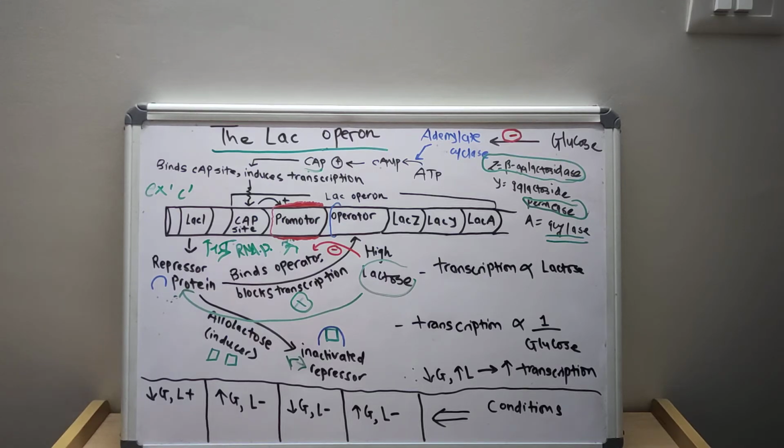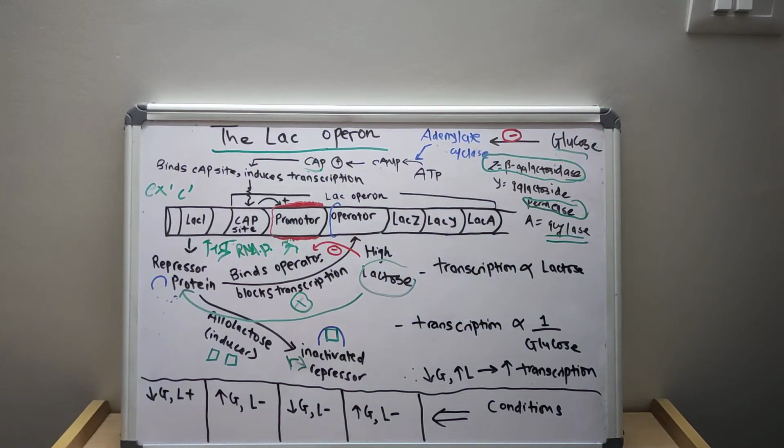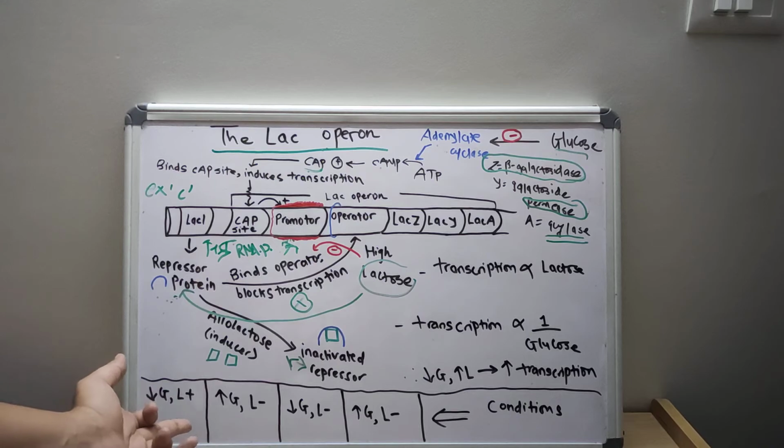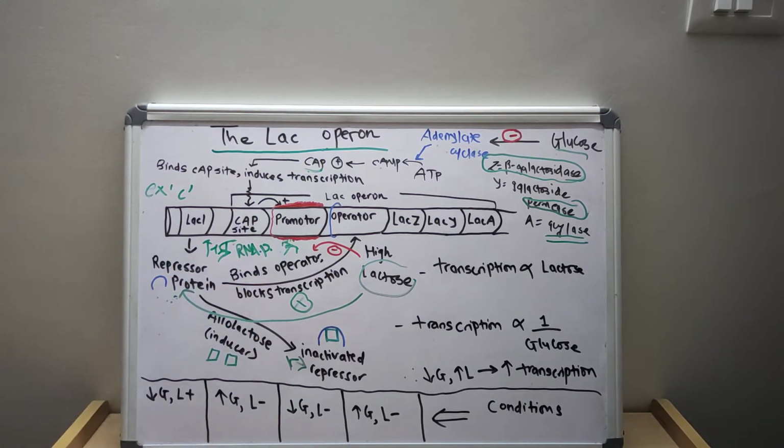So we have already discussed the role of glucose and lactose in the lac operon. Now let us move towards some conditions and revise. Condition number 1: if there is low glucose and availability of lactose, then the lac genes are strongly expressed.